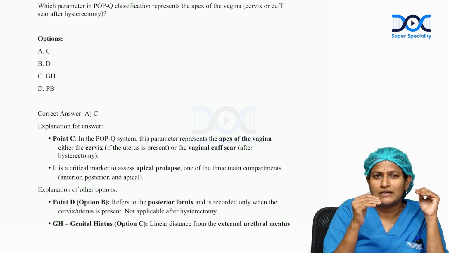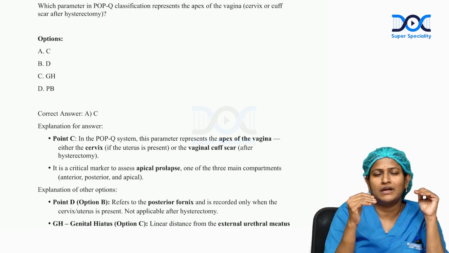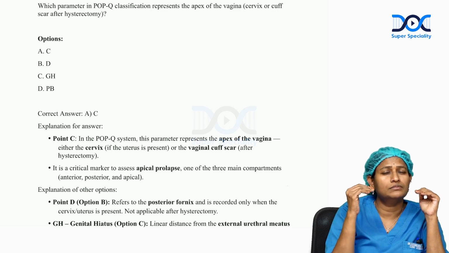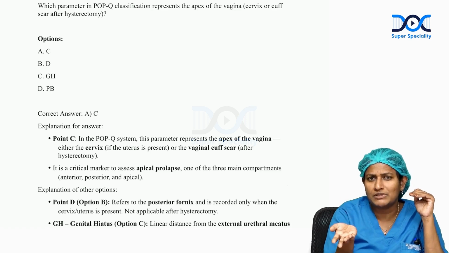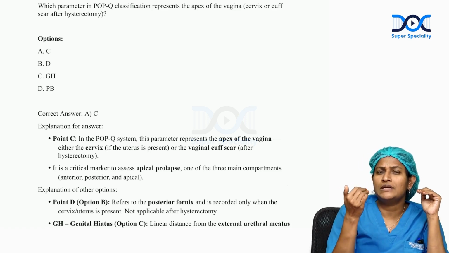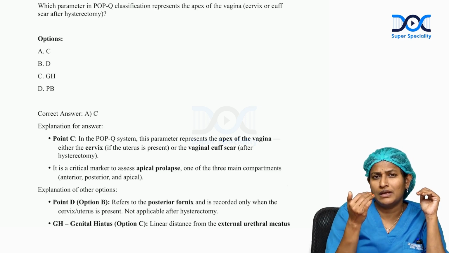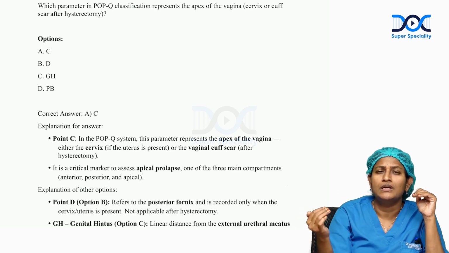The point C depicts either the cervix with intact uterus or the vault with the post-hysterectomy status. So the point C level is usually taken for classification of the POP-Q.